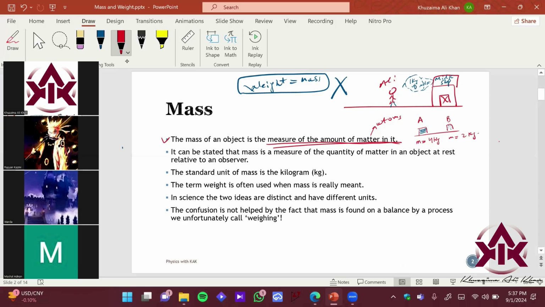Sir, A. Container A, obviously, liquid is also denser, okay? If you just see the properties of liquid and solid, you will see in the next classes. So you will see that the matter in container A is greater than the matter in container B because its mass is greater, right? So the amount of matter we measured gives me this relation over here, right? So it can be stated that mass is a measure of the quantity of matter in an object at rest relative to an observer, right?